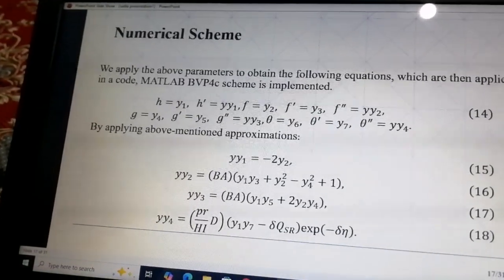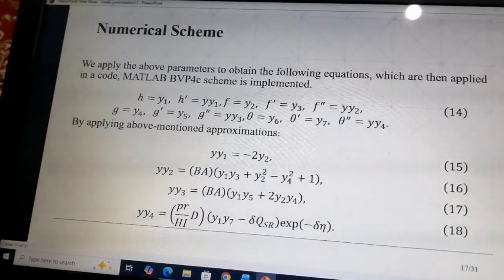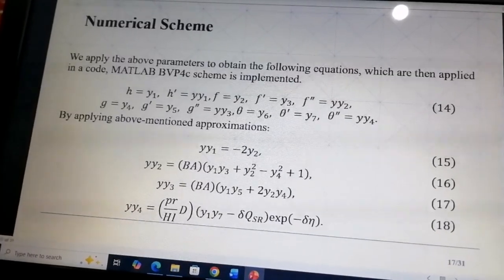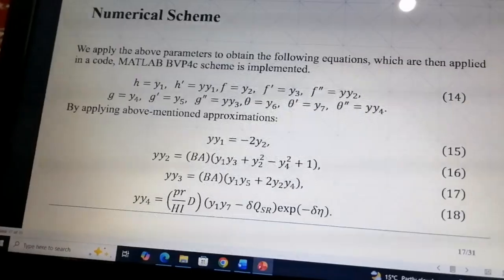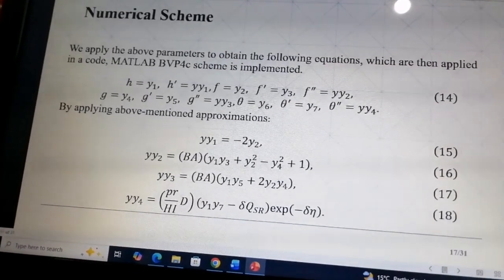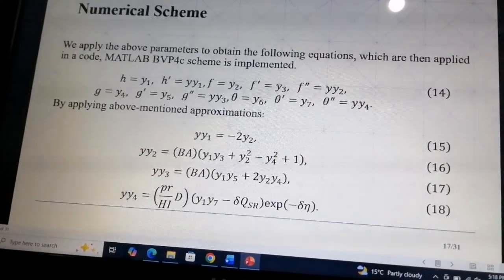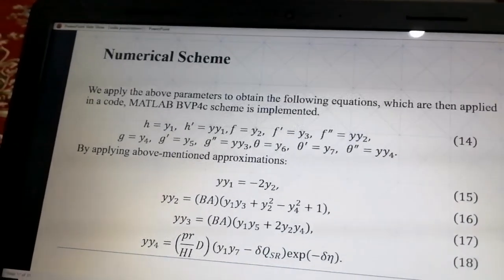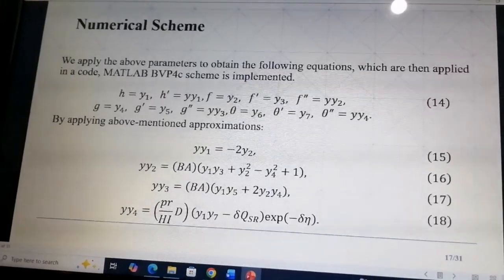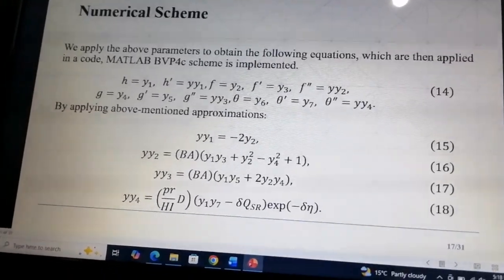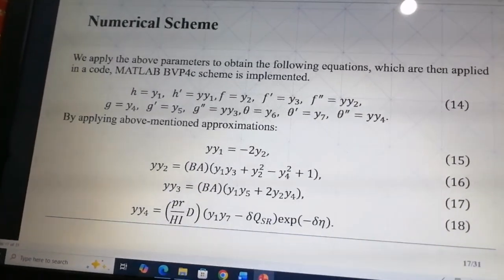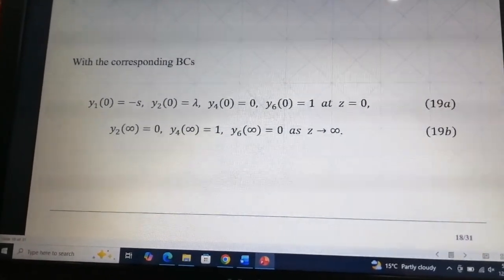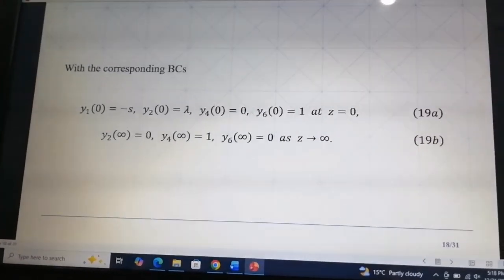Now we discuss the numerical scheme used to solve the equations. We use the MATLAB BVP4C method to solve the ODEs obtained from the similarity transformation. This method is efficient for BVPs and allows accurate calculations of velocity and temperature. This scheme applies the boundary conditions and iteratively solves the equations until convergence is achieved.